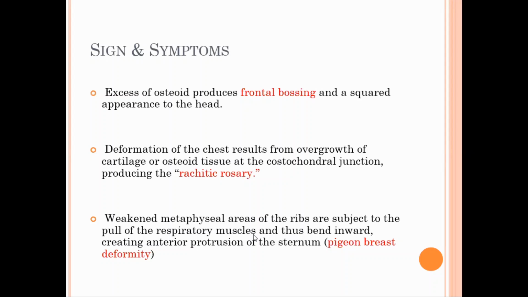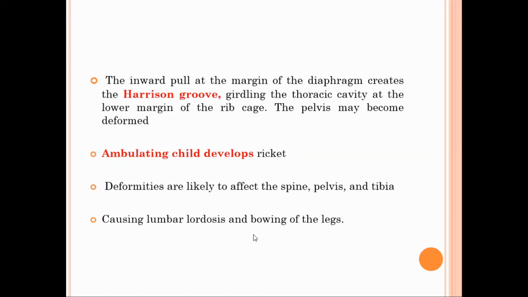Square-shaped head with the excess of osteoid produces frontal bossing. And also in the rachitic rosary, there is overproduction of cartilage in the costochondral junction that leads to the deformed chest. And also the pectus carinatum, where there is anterior protrusion of the sternum with inward bending of the lower part of the chest, okay, giving a pigeon breast deformity. And the last one is Harrison groove.